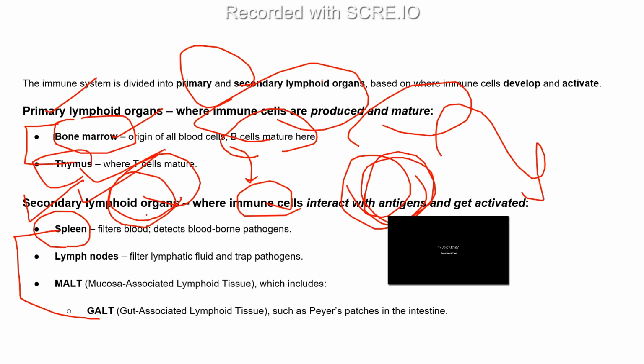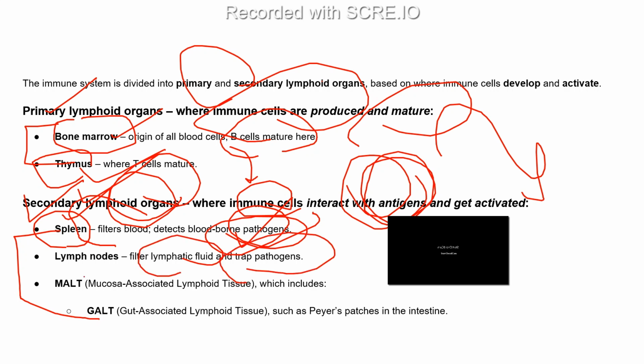Because the blood will come through the spleen, it will detect blood-borne pathogens. So the other function of the spleen is to detect blood-borne pathogens, other than being the graveyard of RBCs. Next are the secondary lymphoid organs, the lymph nodes. Here they filter the lymphatic fluids and trap the pathogens.